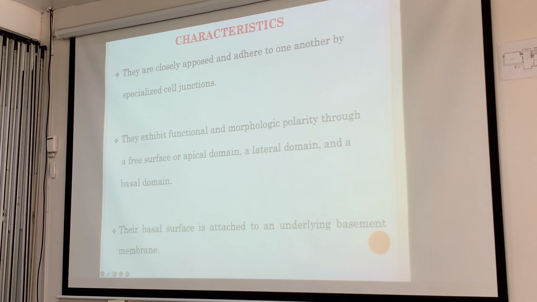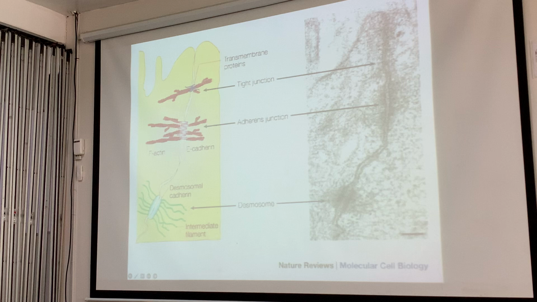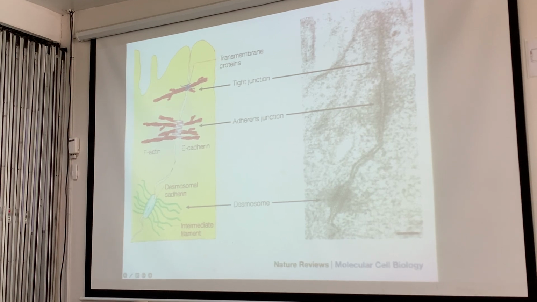So you must know the orientation of your epithelial cells. Free surface or apical, lateral on the sides, of course, and the basal, the one attached to the basement membrane.